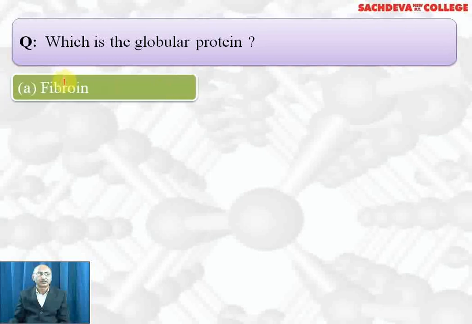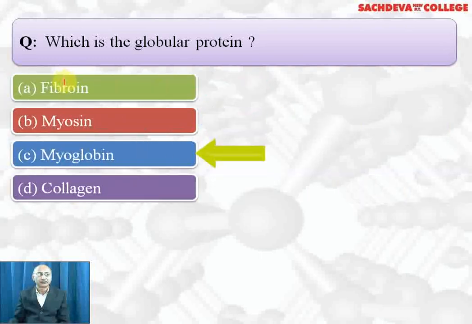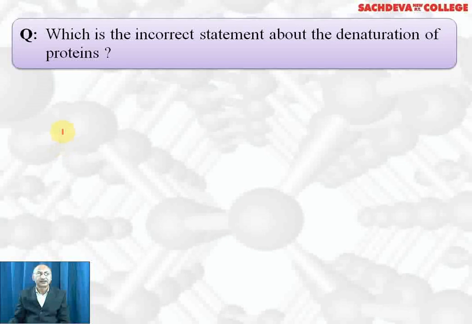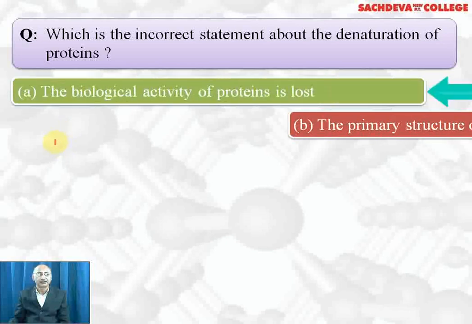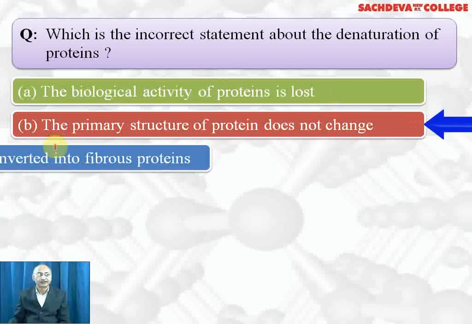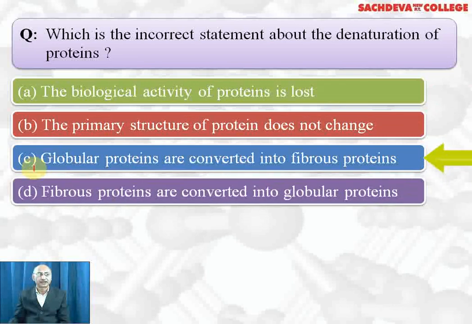Which is the globular protein? Fibrin, myosin, myoglobin, collagen. Correct answer is C part. Myoglobin is globular protein. Which is incorrect statement about denaturation of protein? The biological activity of protein is lost. The primary structure of protein does not change. Both are correct statements. Globular proteins are converted into fibrous proteins is correct. Fibrous proteins are converted into globular proteins is wrong. So D part is the incorrect statement.